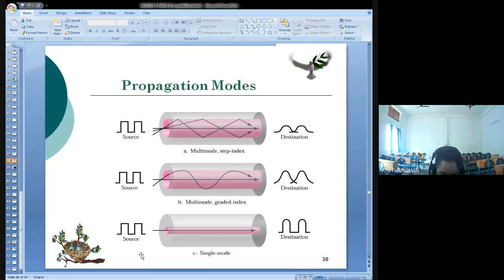So once you are having a continuously varying index of refraction, the rays are bent smoothly. So distortion is less in this case. Now the third one is called the single mode of propagation. Here you have got a smaller diameter and a smaller density.